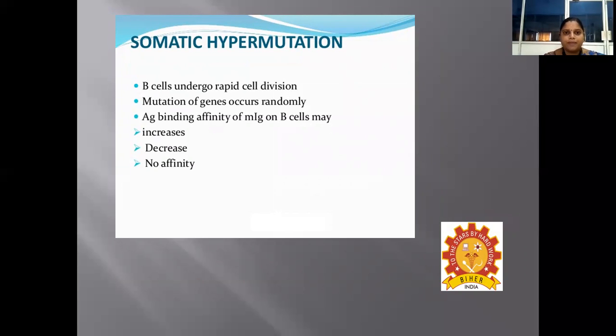So this is regarding the somatic hypermutation which takes place in the B cells. So while the somatic hypermutation takes place in the B cell, then it induces the B cell to undergo rapid cell division.